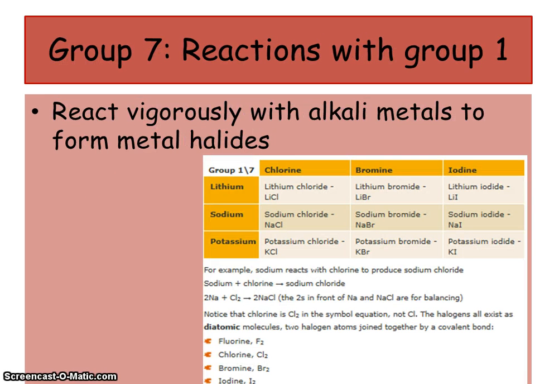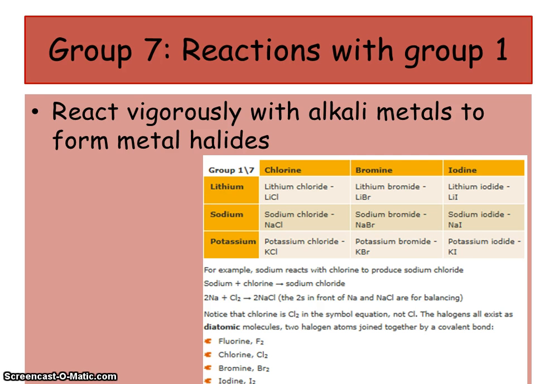So if we had a look then at how these chemicals actually react, because the thing that group 7 love is they love to react with group 1, and if you remember that would be an ionic bond. Now if you look here at this table you will see the reactions that you get. So if you had lithium and you joined it together with chlorine, it would become lithium chloride.